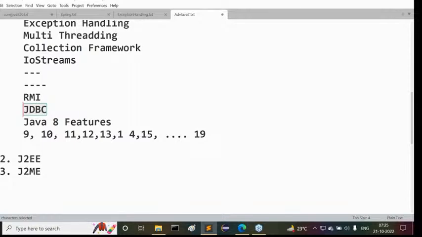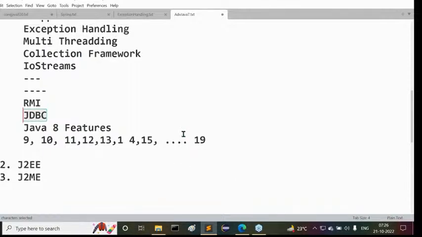Inside Core Java only, JDBC exists. Yes, all of you are getting clarity on what I'm telling you. JDBC is a part of J2SE or J2EE? J2SE. Please remember this point.